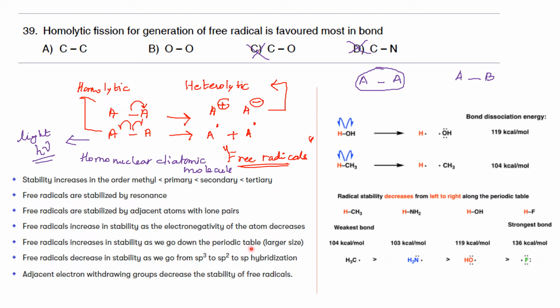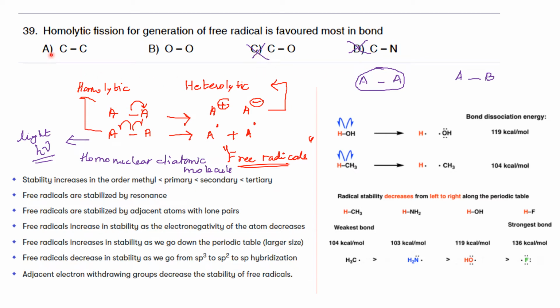Moreover, another factor is hybridization. When you move from sp3 to sp2 to sp, the radical stability decreases, because the hybridization moves toward being more electronegative. And we have already mentioned that when the atom becomes more electronegative, the radical stability decreases. Another point is electron withdrawing groups. They will destabilize the radical. That is, when you have an electron withdrawing group adjacent to the free radical, that is a destabilizing factor, and stability decreases. So from this discussion, we can rule out these two options.